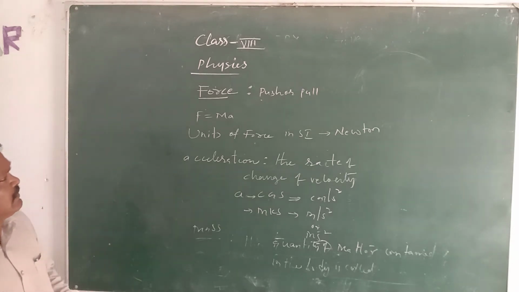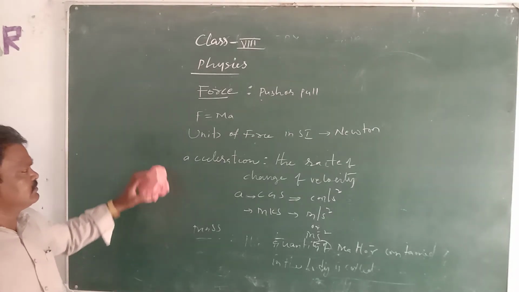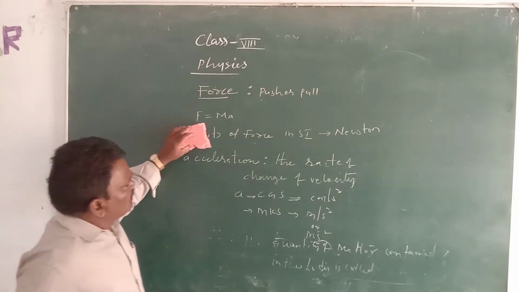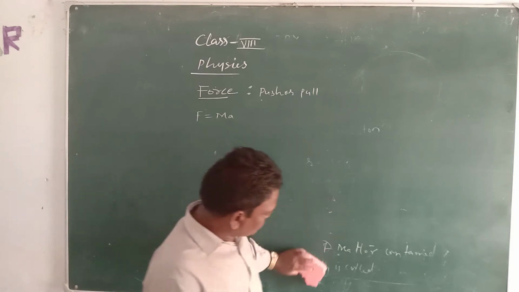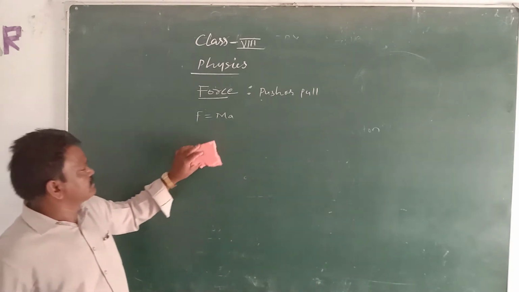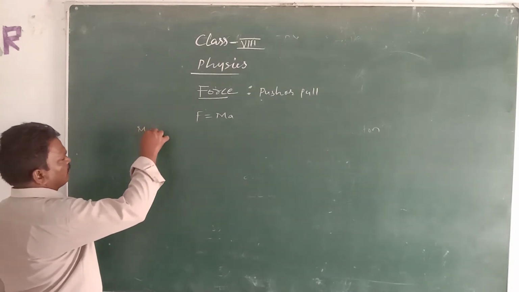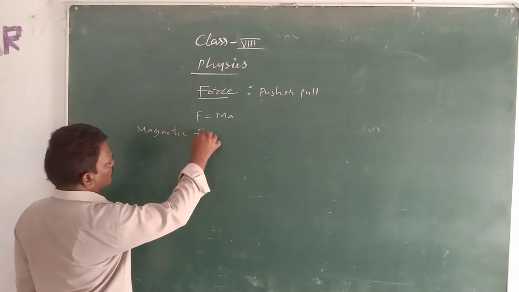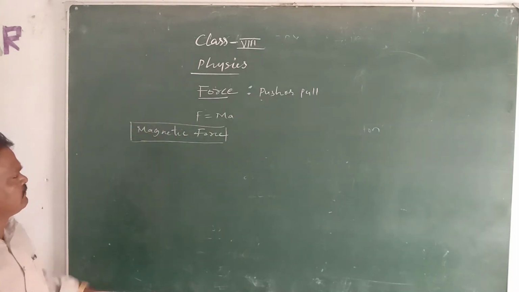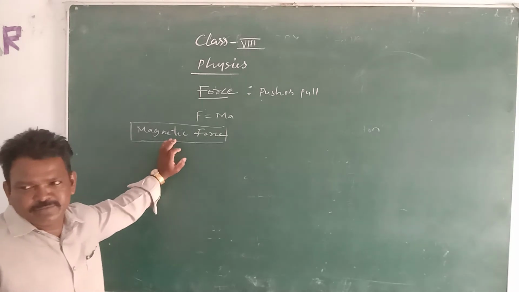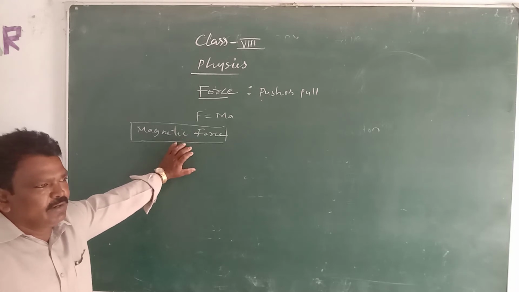Mass can be measured with a spring balance or common balance. In this lesson we have different types of forces: contact force and other forces, such as magnetic force, mechanical force, electrical force and electrostatic forces. For example, magnetic force. In your daily life, we may experience magnetic force also.